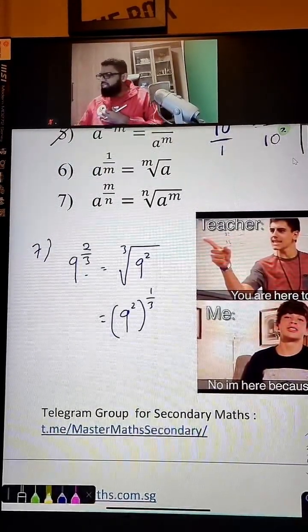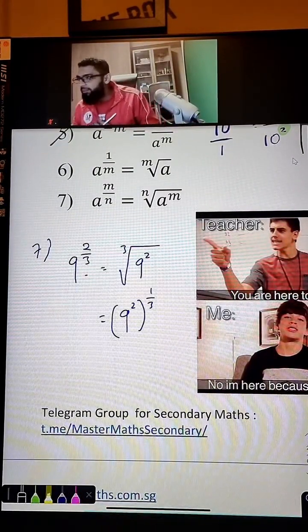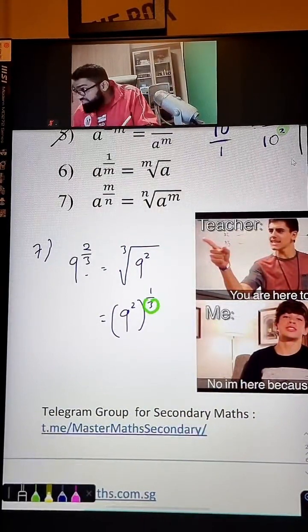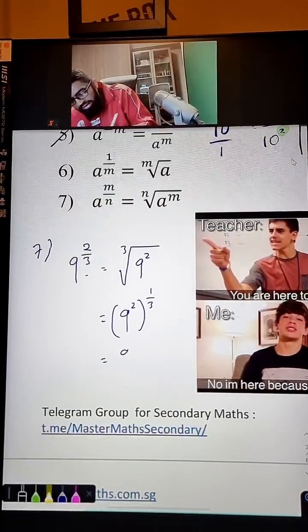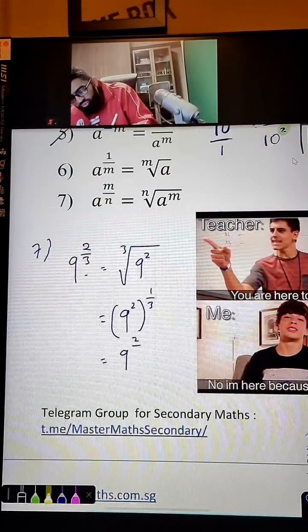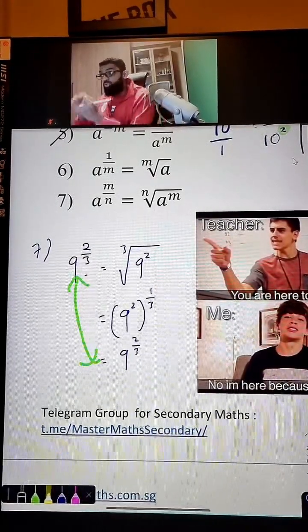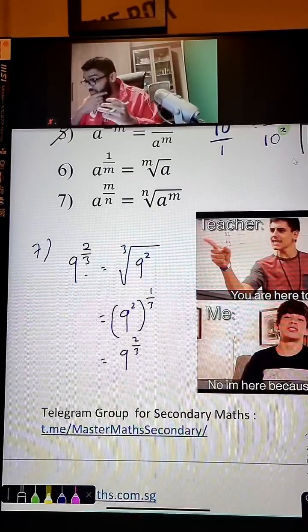Why power 1/3? Oh my gosh. How come this guy suddenly goes and puts 1/3 there? Why? Because 1/3 is a cube root. Then you can remove the bracket by multiplying. 2 times 1/3, you're going to get 2/3. At the end, you're going to get the same item here. Friends, it's good to write things down a few times.